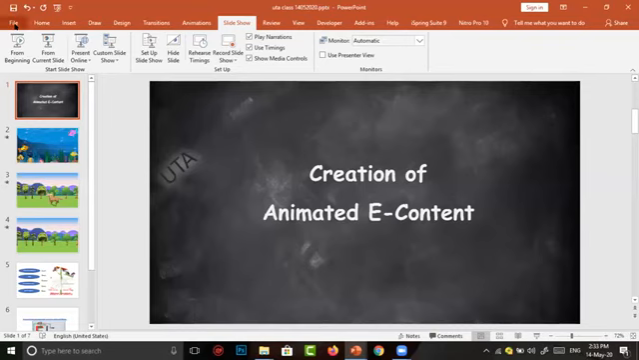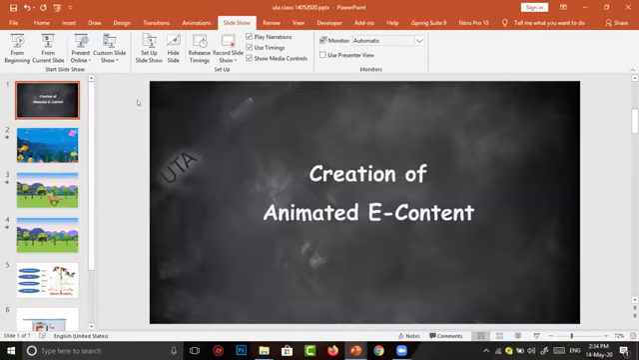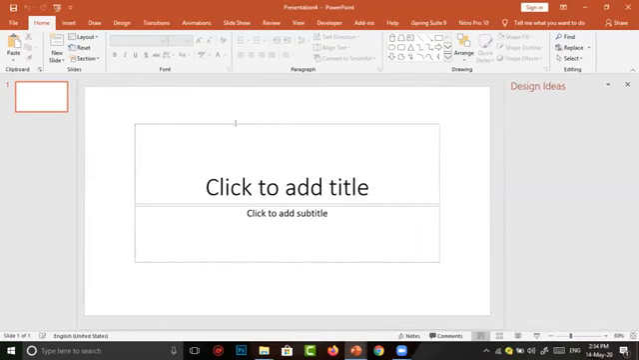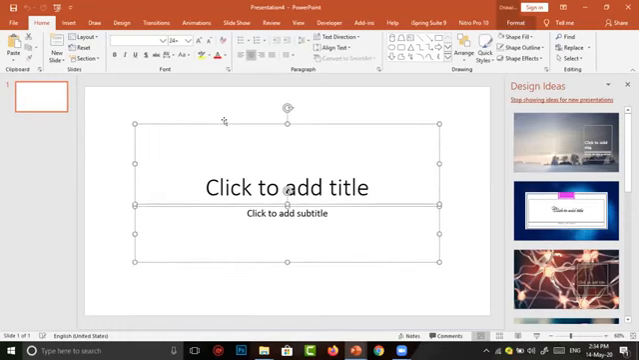In PowerPoint now. To create an animated video in PowerPoint, we have to open PowerPoint and open a new slide. Here, two rectangular boxes are there. To work with animation, we do not need the rectangular boxes. So I select all the boxes and delete them.